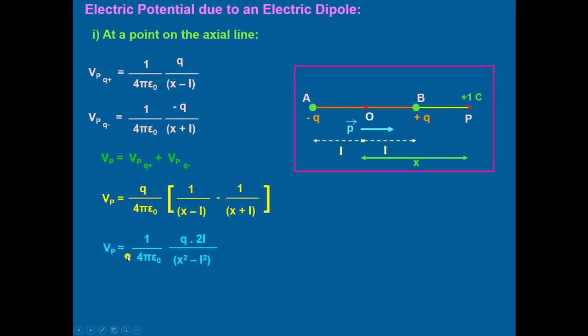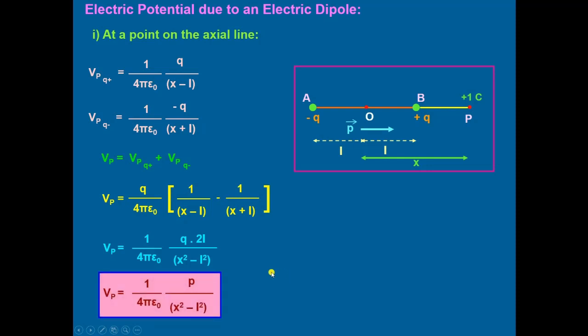Total potential Vp at P will be equal to 1 upon 4 pi epsilon naught multiplied by Q into 2L divided by x square minus L square. This will be the total resultant potential.